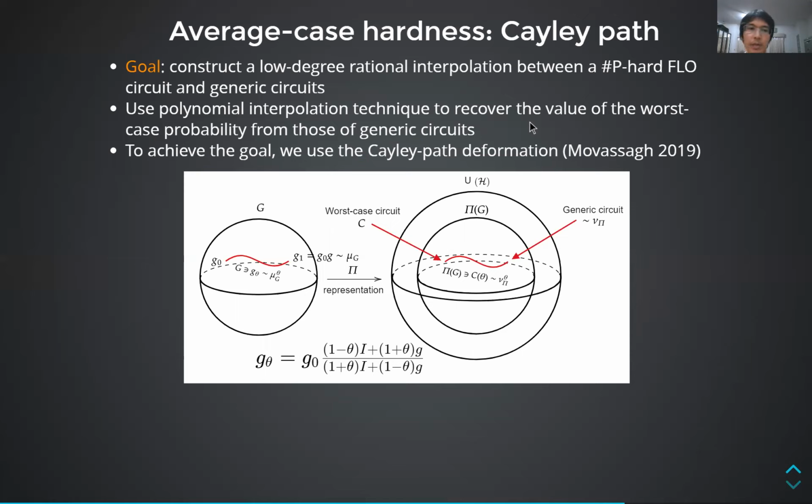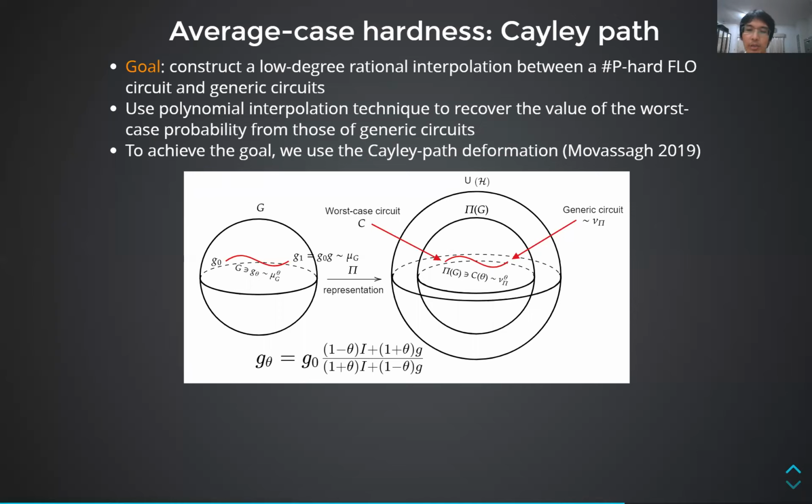To achieve this goal, we use the state-of-the-art approach of Cayley path deformation by Movassagh, which interpolates between two group elements using these rational functions shown here below, where theta is the interpolation parameter.